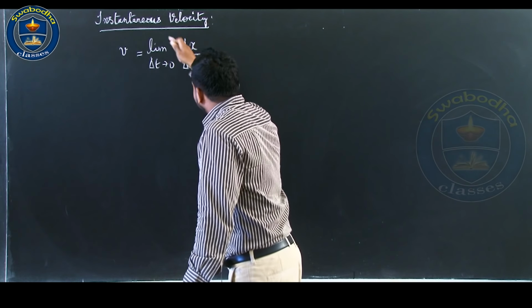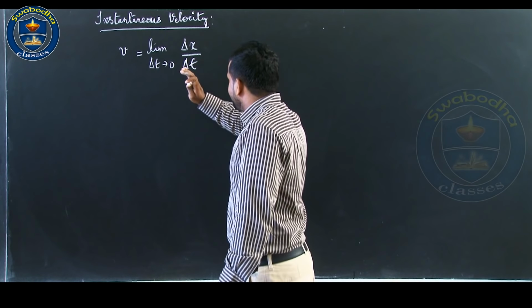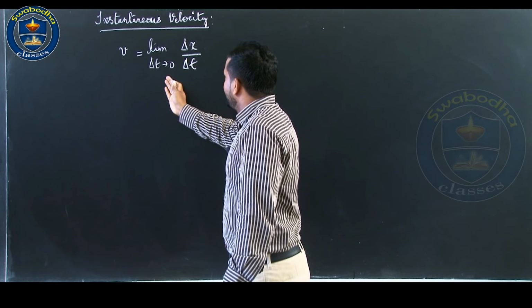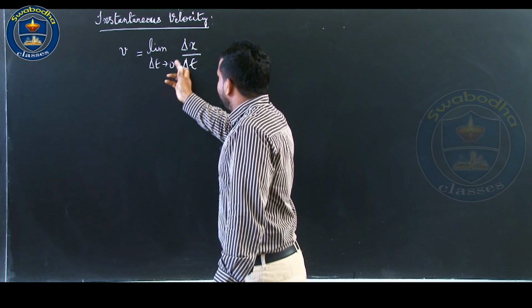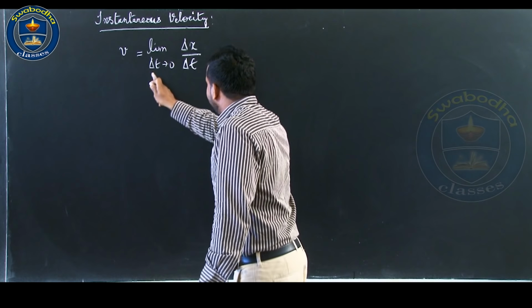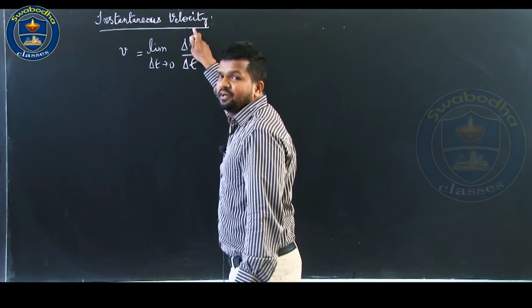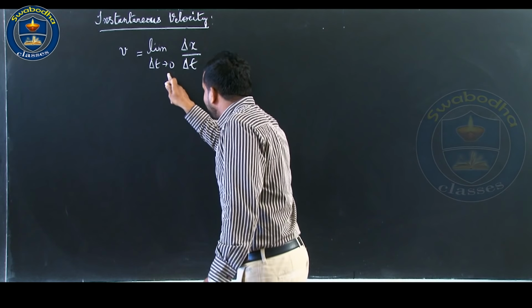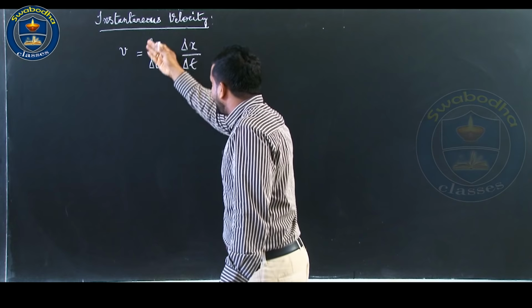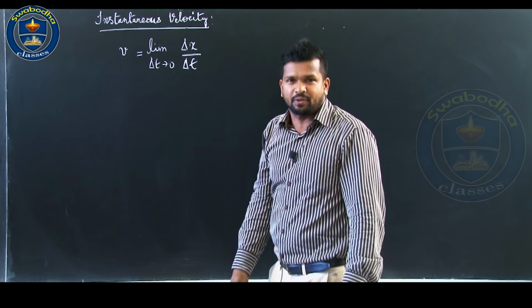So, the term limit delta t tends to 0 refers to you are taking the limit of the quantity on its right with the time interval approaching 0.